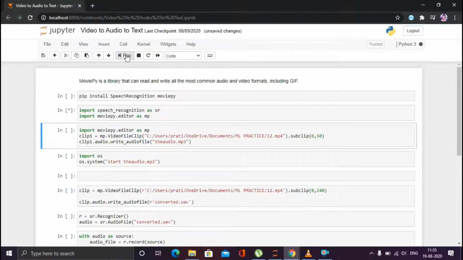So it is running, and here I am calling this moviepy.editor library as mp, and I am using this video file that is 12.mp4 from which I am extracting the audio file, and also I am extracting the text file. So let me show you this video, what this video is.